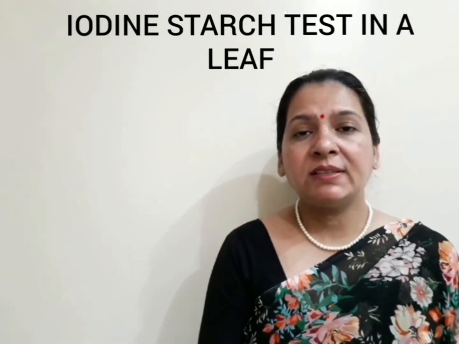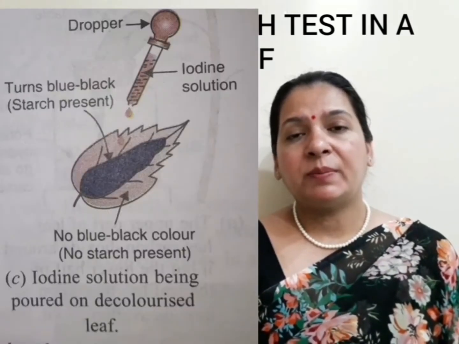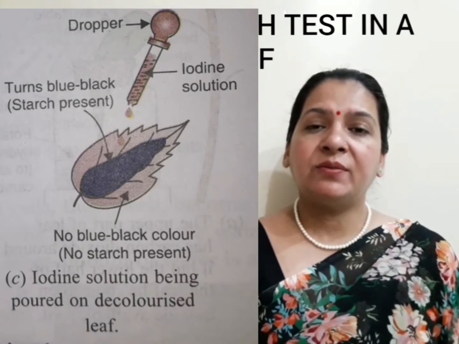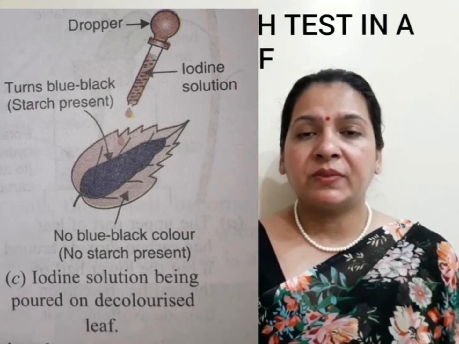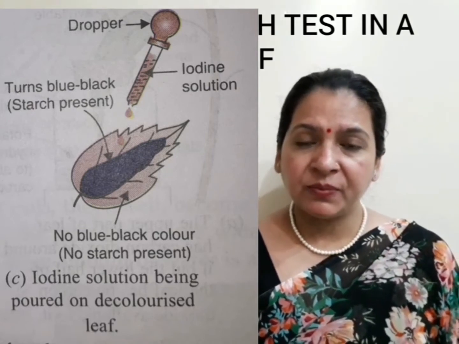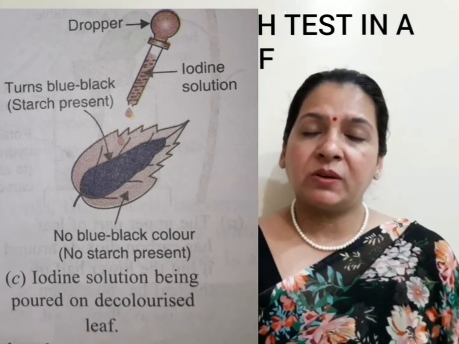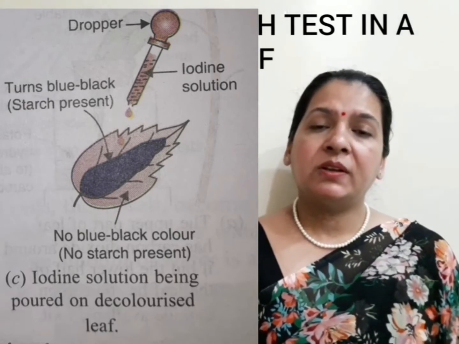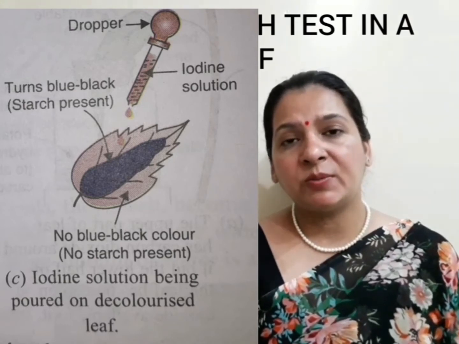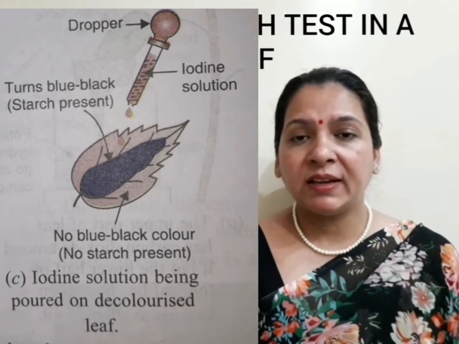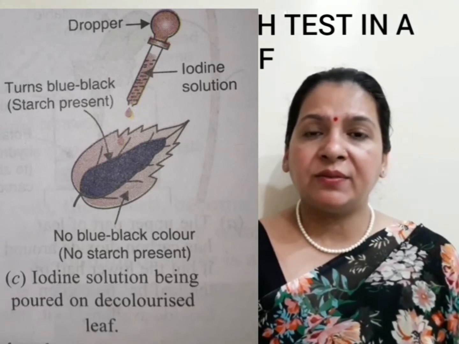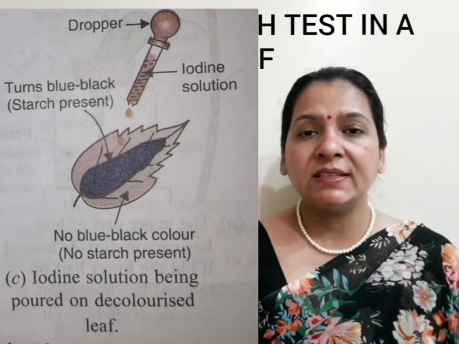After doing all this, we take the leaf in a petri dish, and now this leaf is ready for the iodine test. We pour a few drops of iodine over this leaf and observe. If the color of this iodine solution changes from reddish brown to bluish black, it means the starch was present in this leaf, or the starch is present in this leaf.